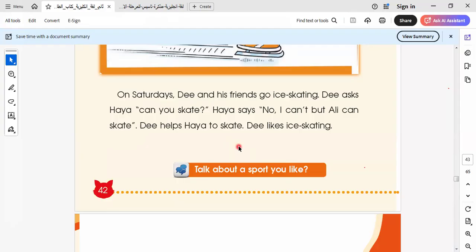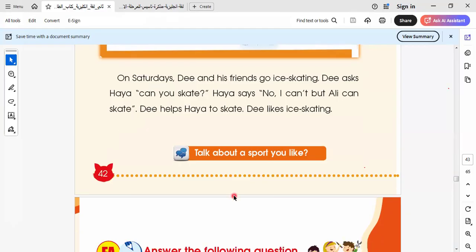Some of you say, I like my favorite sport, or I like playing, or I like swimming because it's an interesting sport, and I like water. Then I like swimming. I like swimming because I'm interested in doing so. Another one says, most boys like what? Like football. You say we like football because we have teams and you have competition between two teams, and we want to encourage one of the teams to win the match and so on. Okay. Most of the boys and men like sport. Okay, like football.